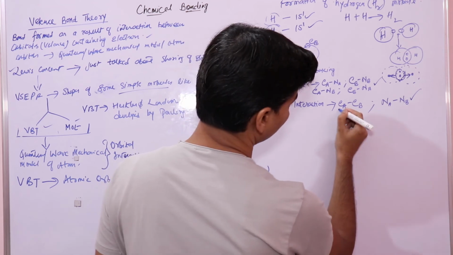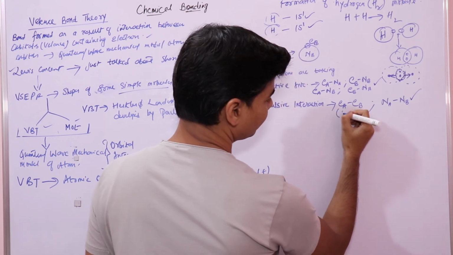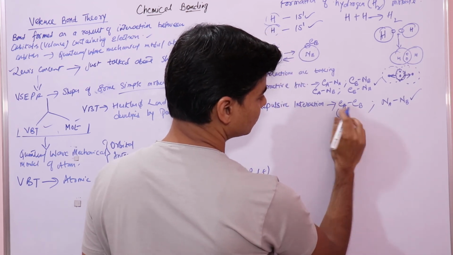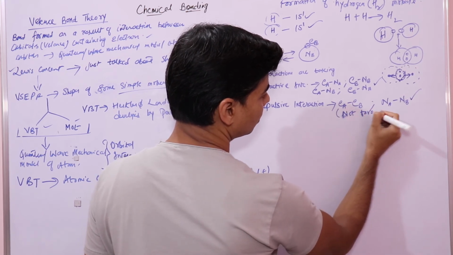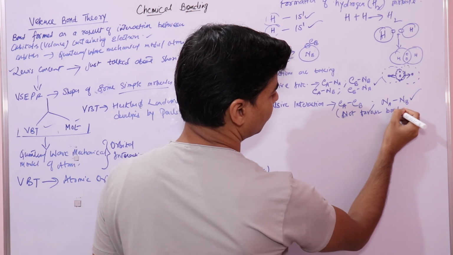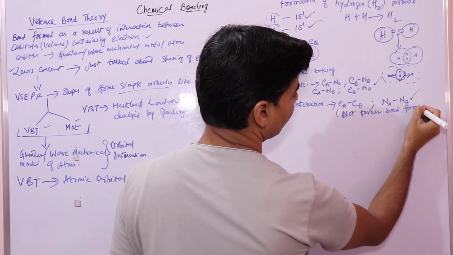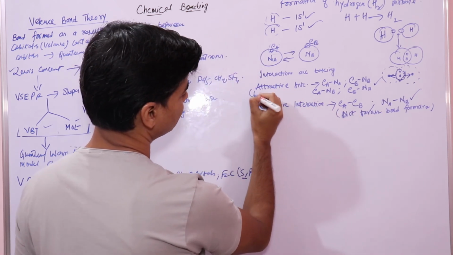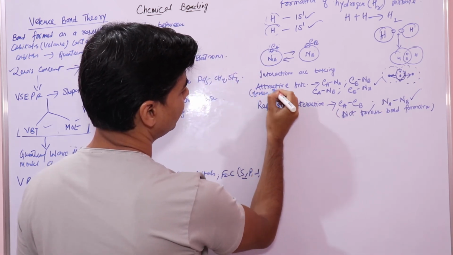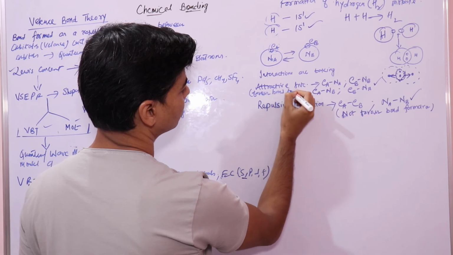So this will not favor bond formation, whereas these attractive interactions will favor bond formation.